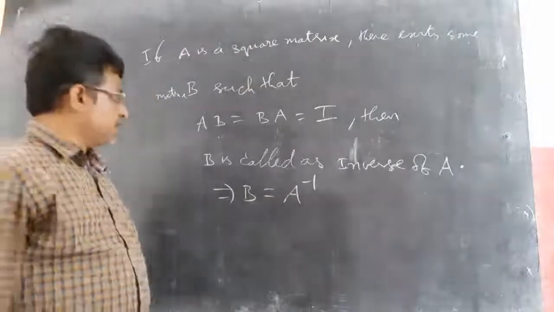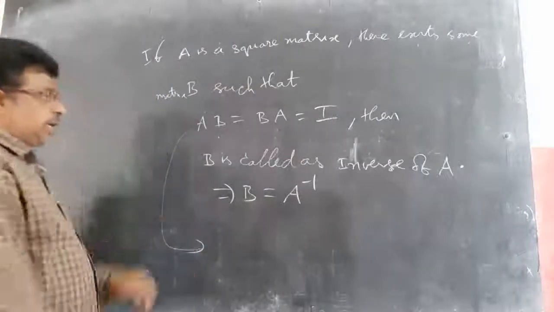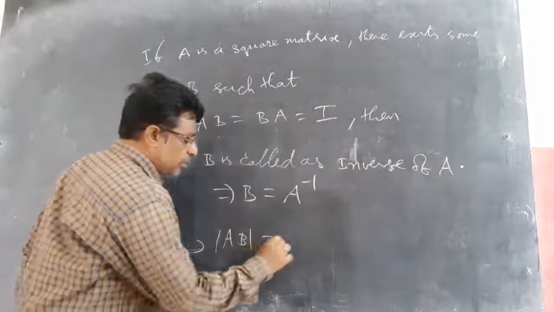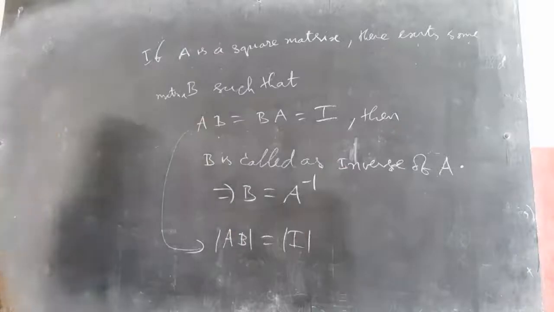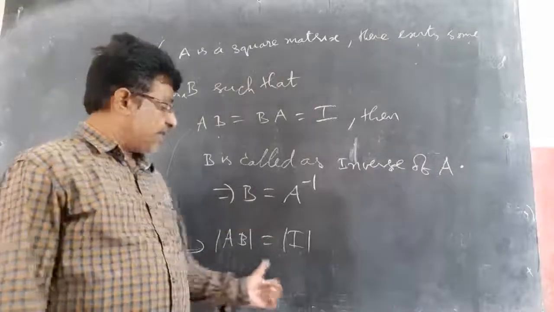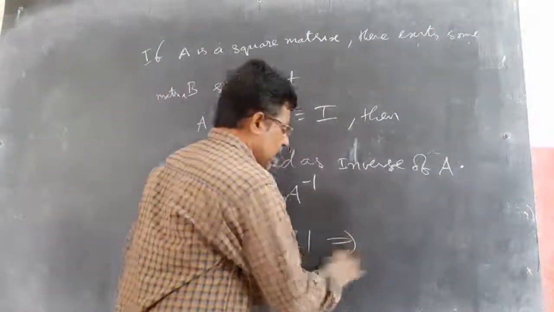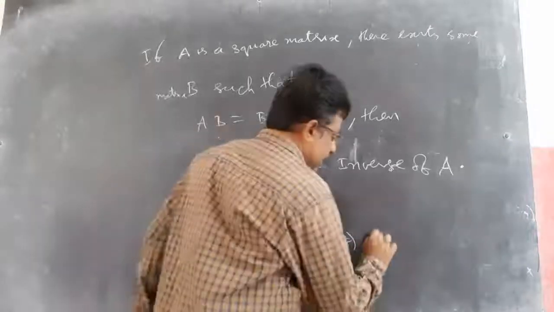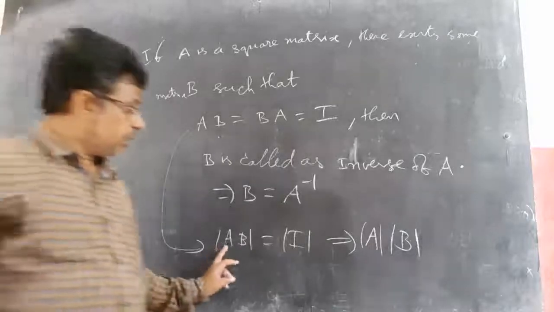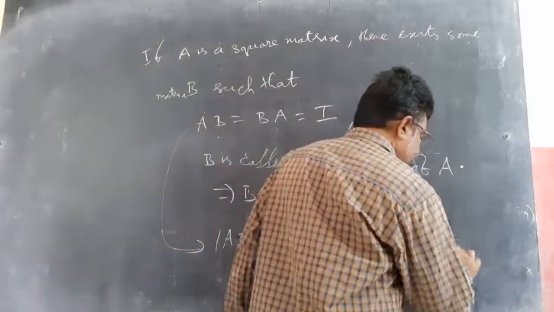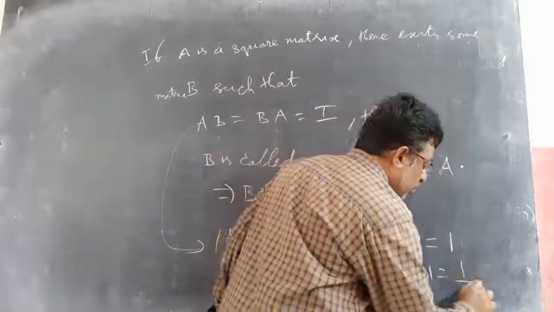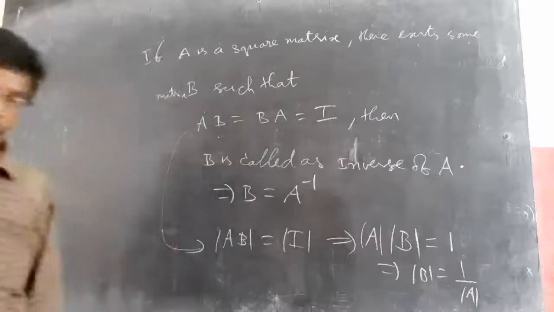Now, coming to this point, AB equal to BA equal to I. It means delta of AB equal to delta of I only. A equal to B means delta A equal to delta B, as we already discussed in properties of determinants. Delta of AB means delta A into delta B. So delta A into delta B equals delta of I, which is 1. This implies delta B is equal to 1 by delta A.